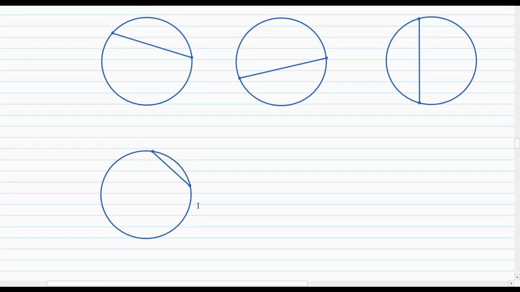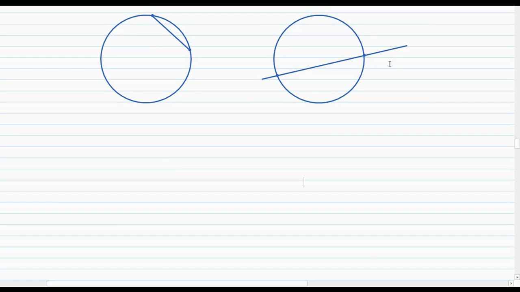And here's a fifth example. Now this line, on the other hand, cannot be considered a chord. This would just be some regular line that intersects the curve at 2 points. For it to be a chord, the entire line has to be within the circle. If any bit of it comes out of the circle, then it isn't a chord anymore.